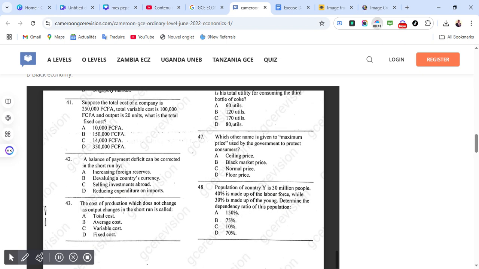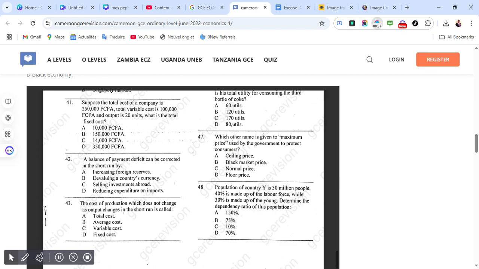Suppose the total cost of a company is 250,000 francs. Total variable cost is 100,000 francs and output is 20 units. What is the total fixed cost? Correct answer for 41 is B, which is 150,000 francs.